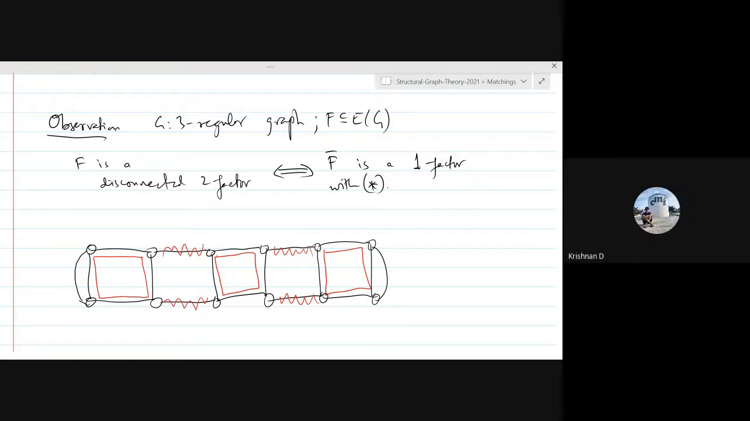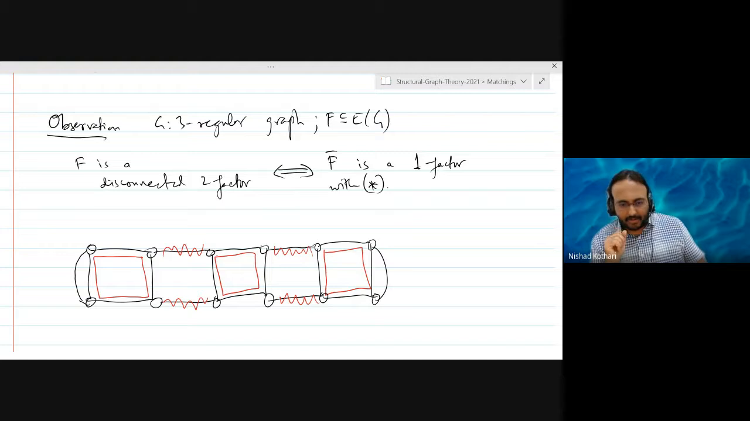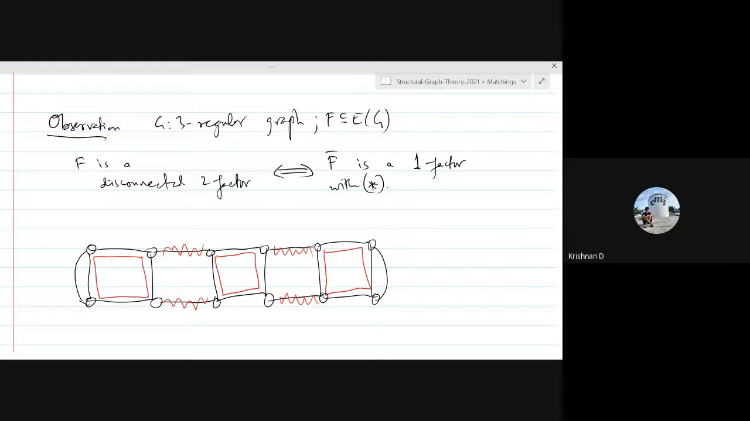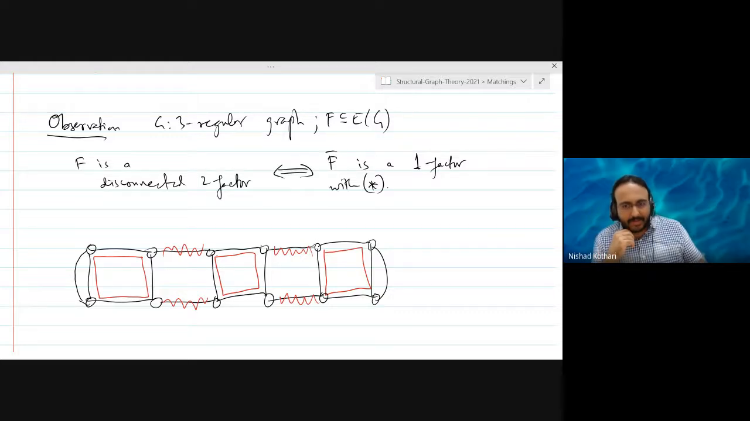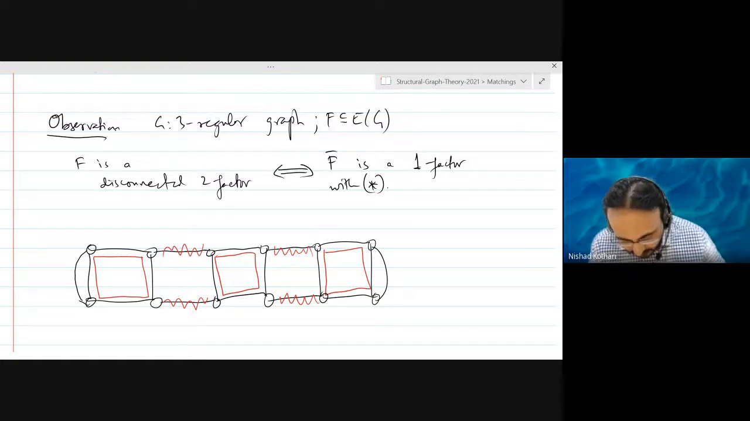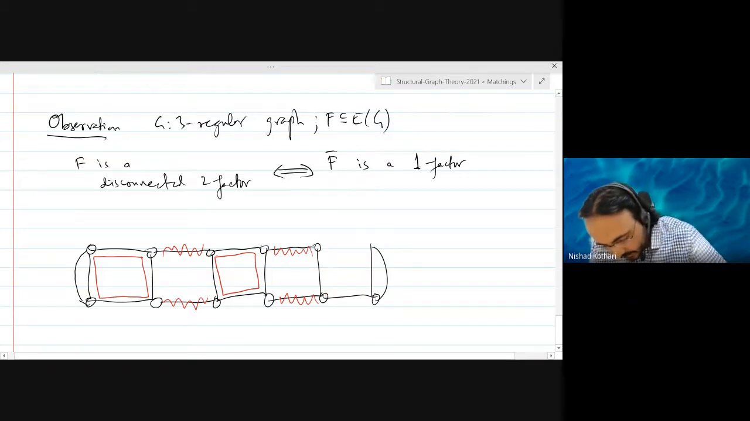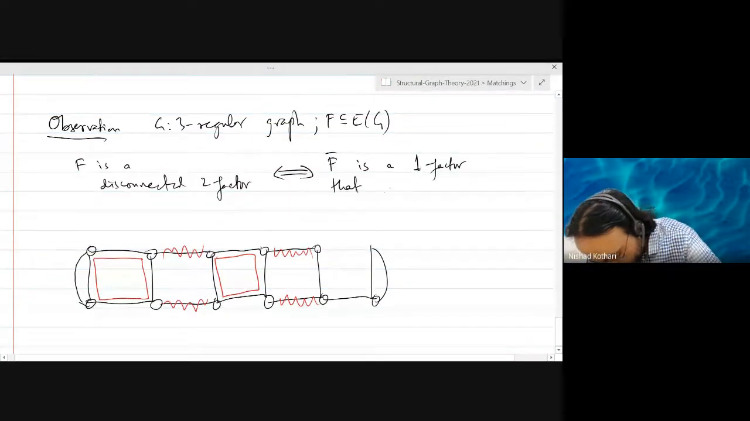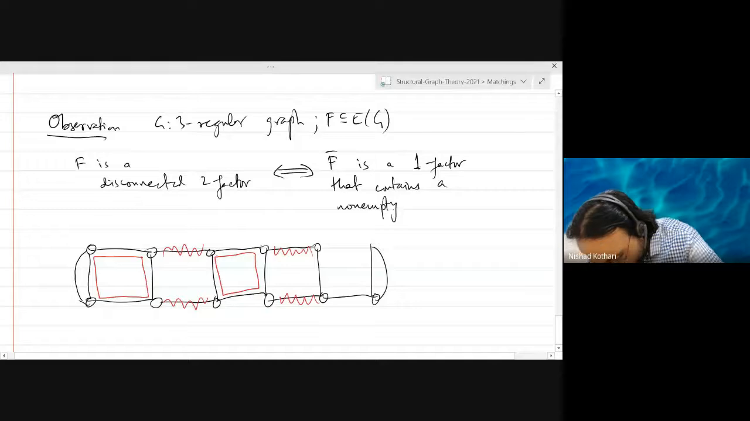So it should contain a cut. Let's put it that way. We will just say that it is a one factor that contains a non-empty cut of the graph, because the empty set is also a cut. So I'm just going to put here, it is a one factor that contains a non-empty cut of G.